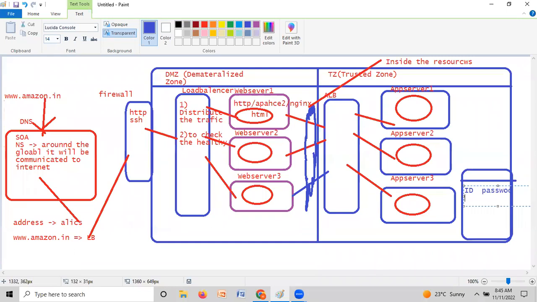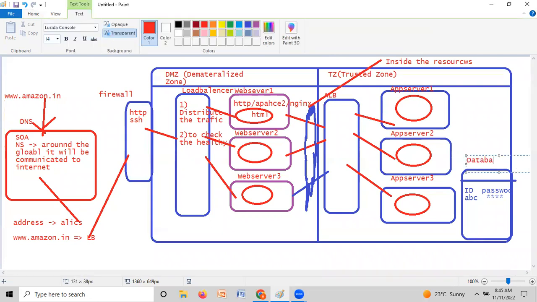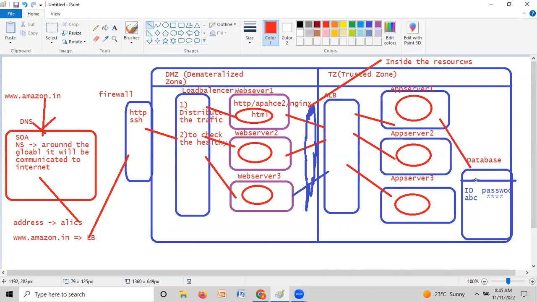Whatever I enter, let's say ABC and the password is like this. Clear? So whenever we are hitting the password, the request automatically goes to the dynamic side, because it should be there in the database, correct? It is not in the web server. The web server is only for transferring static pages. So this is called a database, and the request will come to the database, so whatever request is coming should be connected to the database.